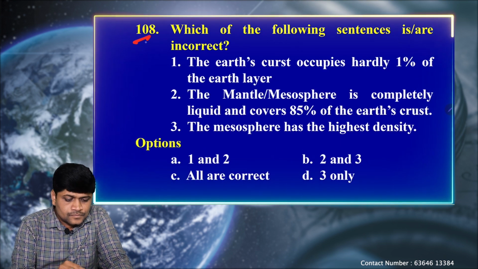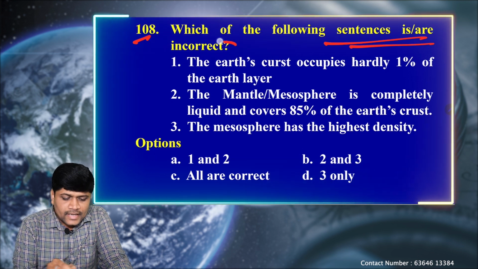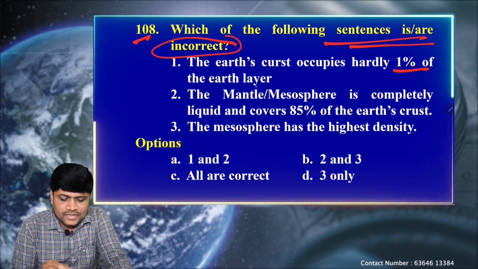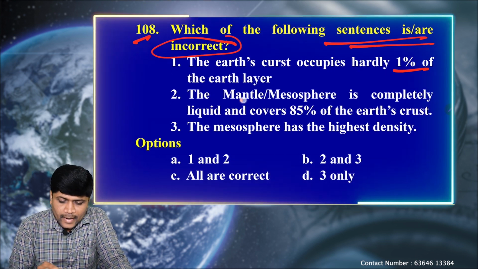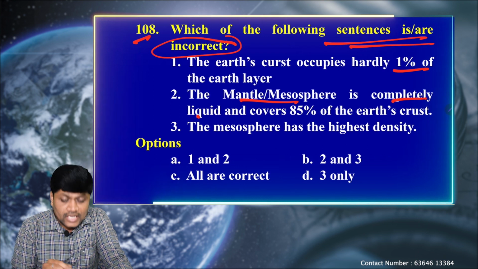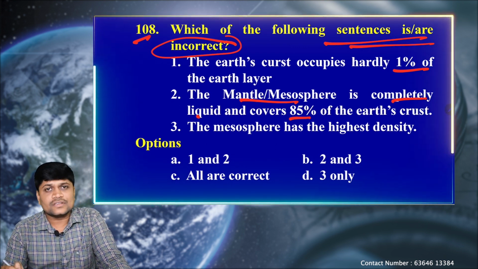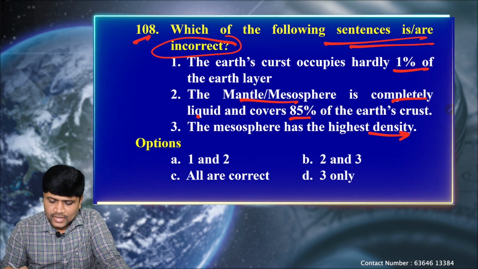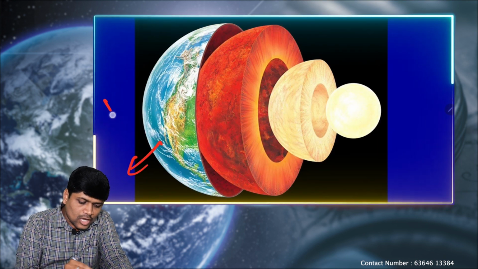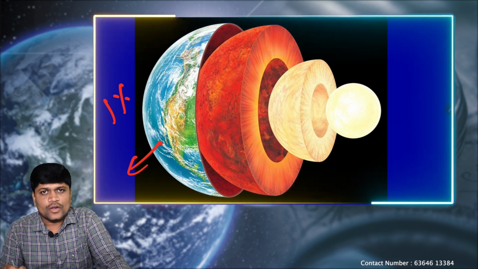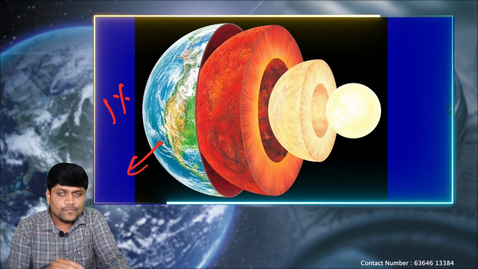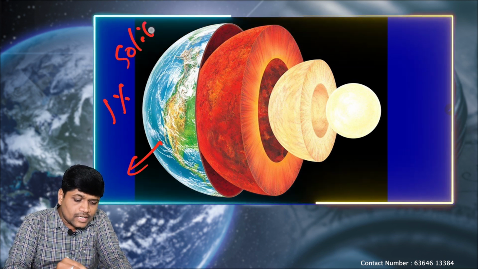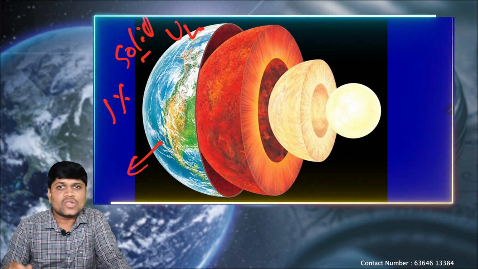Next question. Which of the following sentences are incorrect? The earth's crust occupies hardly 1% of the earth's layers. The mantle or the mesosphere is completely liquid and covers 85% of the earth's crust. Next, the mesosphere has the highest density. Let's see. The crust portion occupies hardly 1% of the volume. Among all the three layers, it is hardly 1%. So crust is completely solid, be it upper layer or the lower layer.